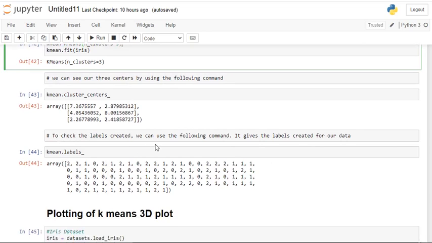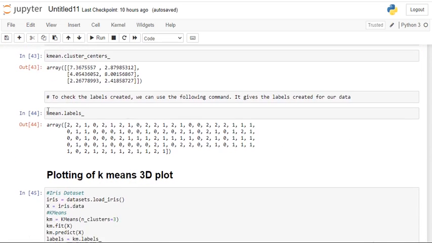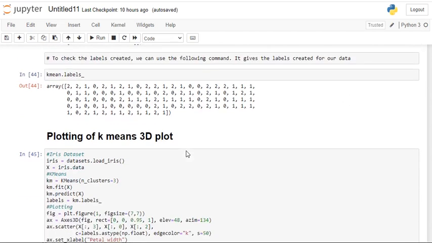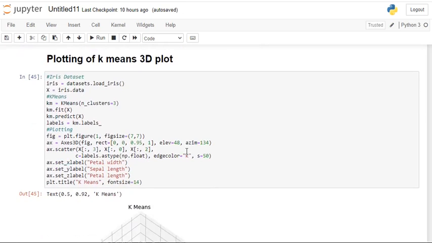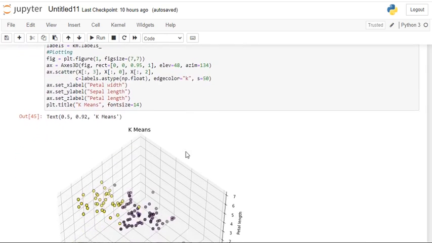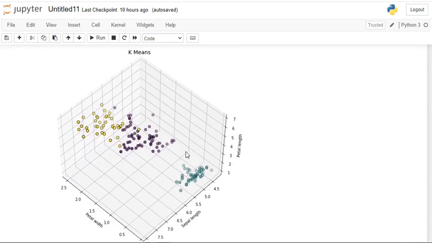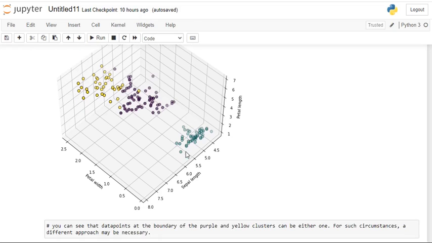To check the labels created, we can use the following command. It gives the labels created for our data. Whatever the labels mean, they are observations. So these are the observations in a 2-dimensional array. Next, plotting of the K-means 3D plot, and the 3D plot has been plotted. So this is the K-means 3D plot.